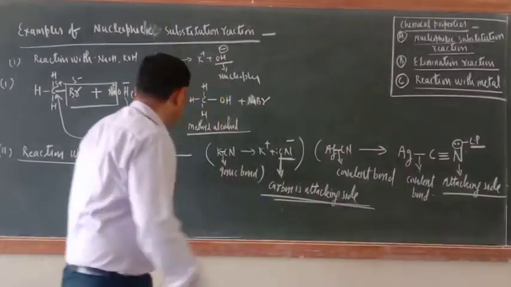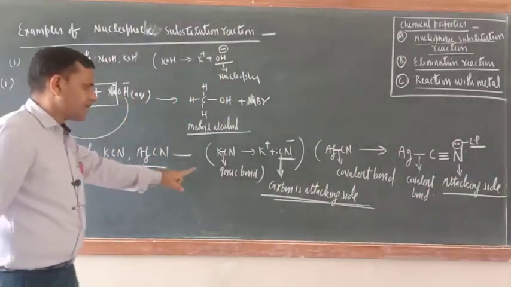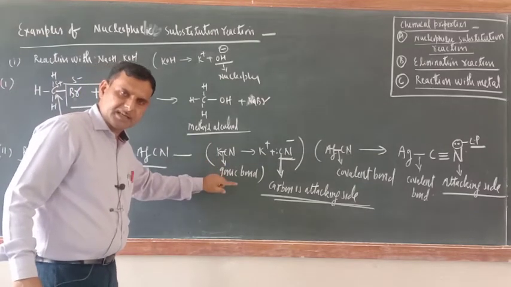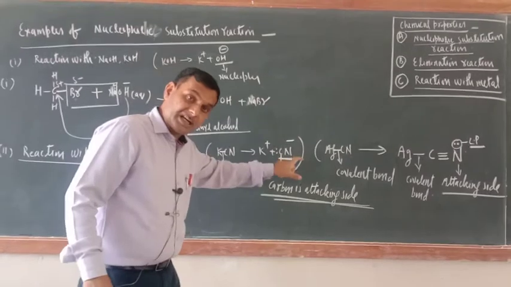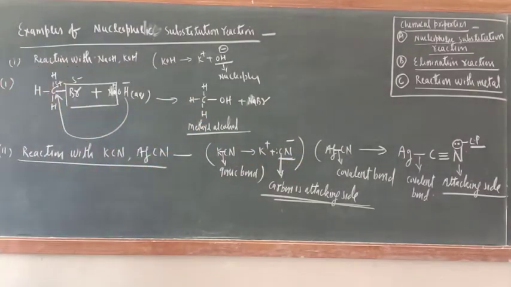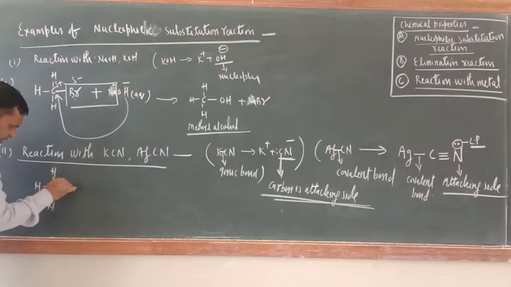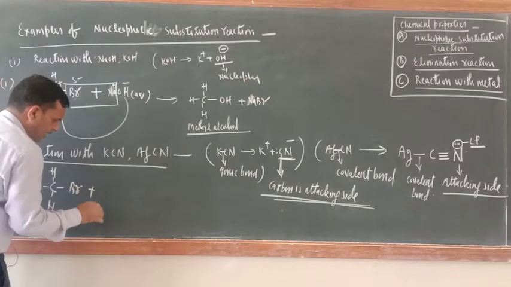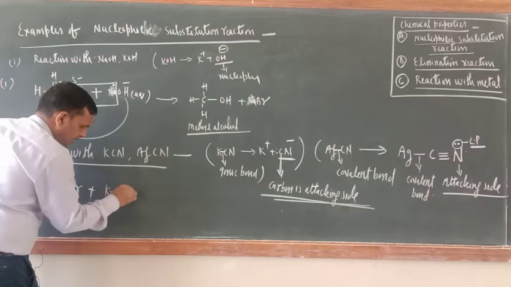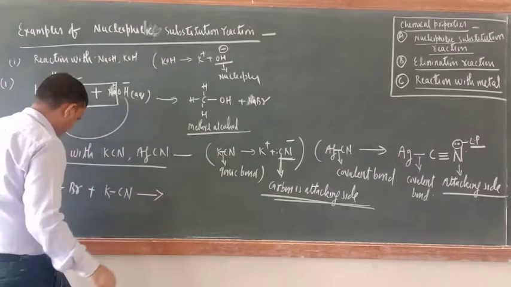Okay, because of the difference in the bonding between K and C and between Ag and C, different kinds of product will be obtained. Just see here. Suppose I am taking CH3Br. Now suppose I am taking KCN. So what is the product here?